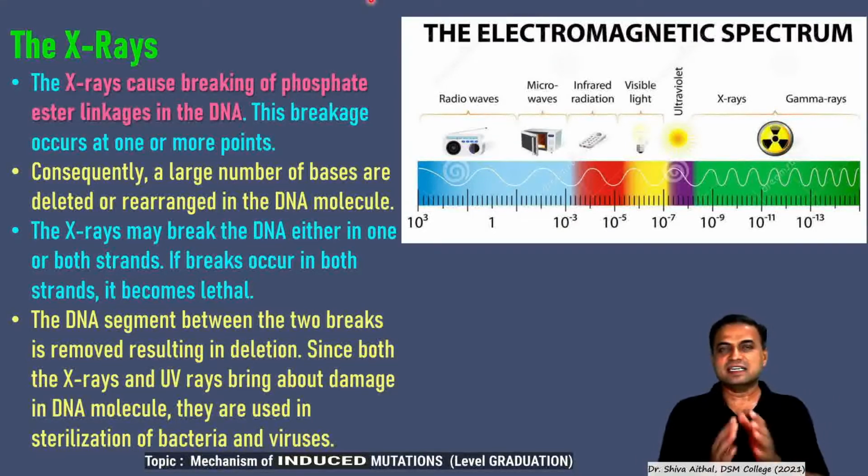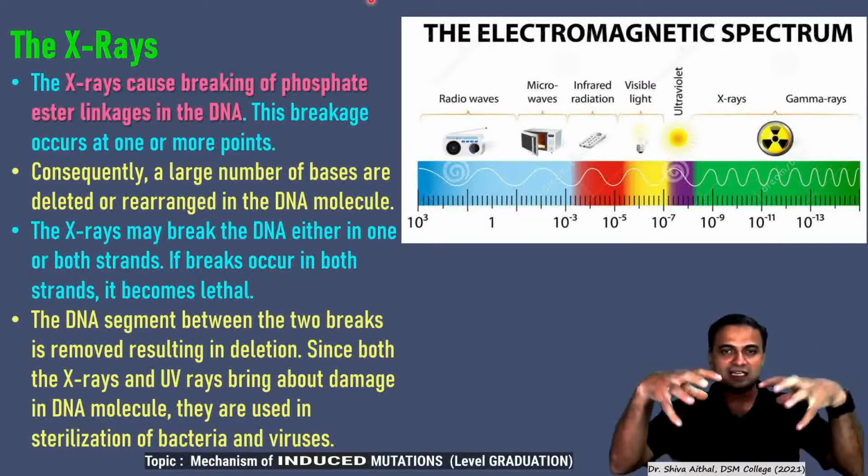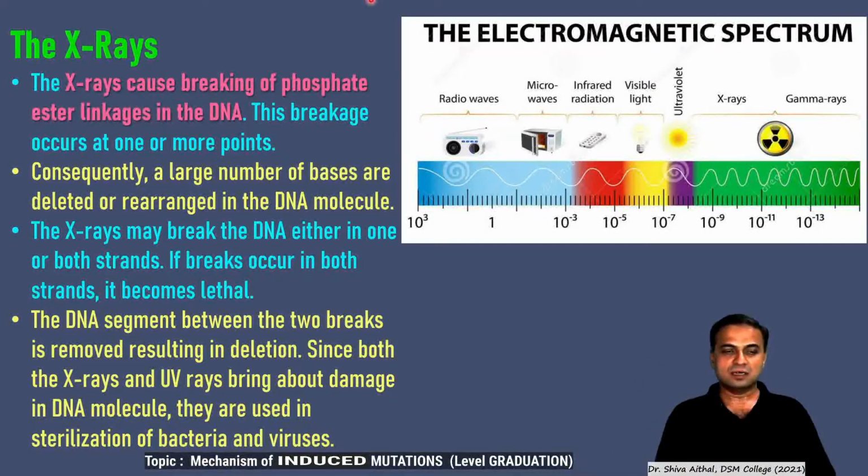Since both the X-rays and UV rays bring about damage in the DNA, they are used in sterilization of bacteria and viruses. X-rays and UV you can see in RO filters, and in various areas in hospital operation theaters. UV rays are used for sterilizing the bacteria and their viruses. It is not much effective against viruses, but still the DNA-containing viruses can be stopped.